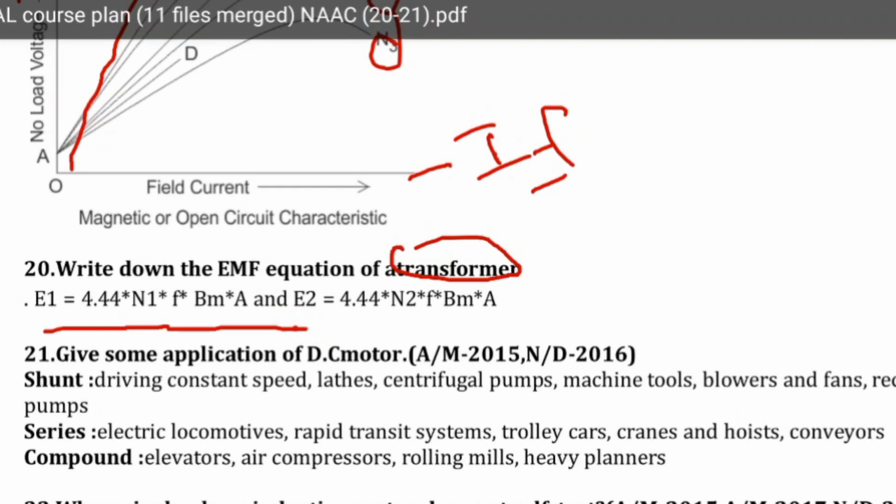What are the applications of DC motor? DC motors are used in elevators, air compressors, rolling mills, heavy planers. Constant speed applications use DC motors. Lathes, centrifugal pumps, machine tools, blowers and fans like that.